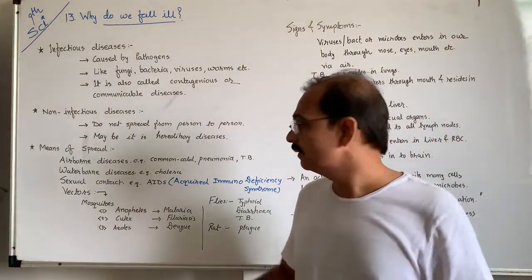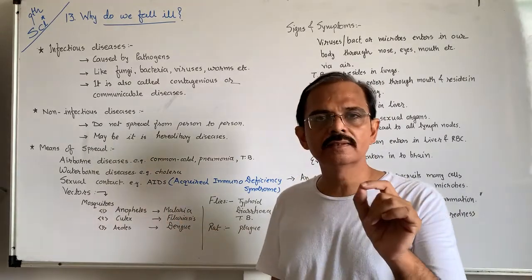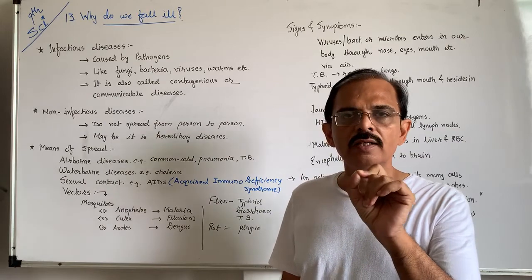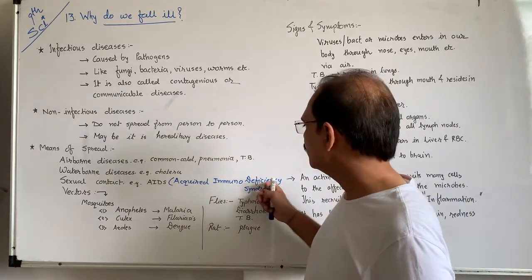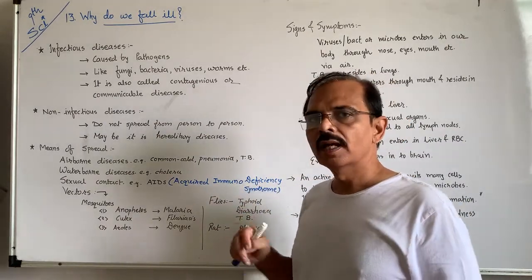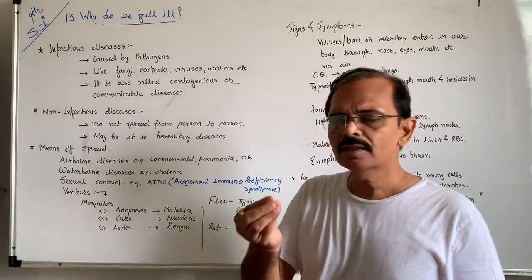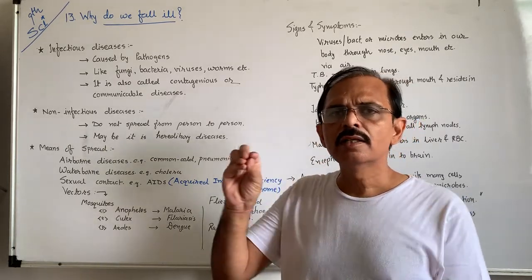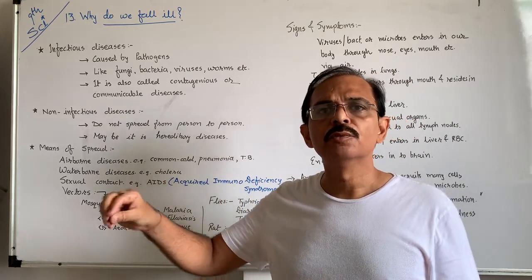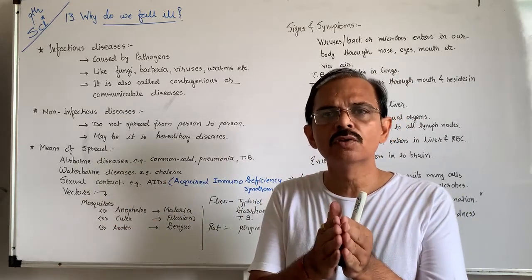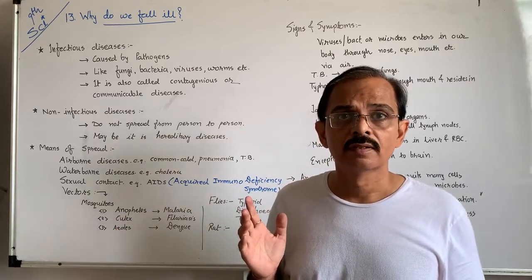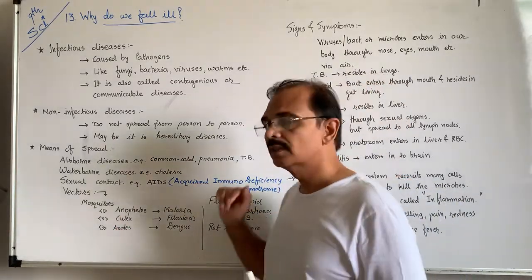This is the only disease, AIDS is the only disease in which our immune system will be zero. There is a total decrease or deficiency of the immune system. So what happens? Simply, if the person suffers from AIDS, then he could suffer from pneumonia. A simple common cold converts into pneumonia after 1 hour. So this is a dangerous disease.